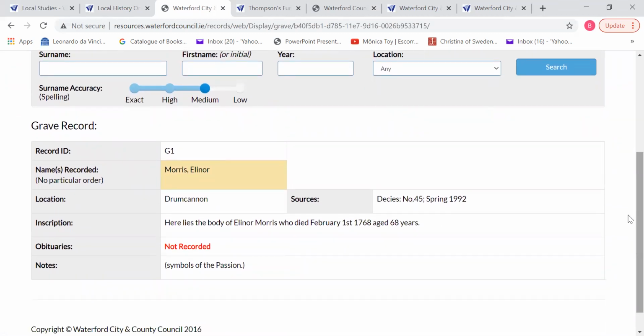So what we're told here about Eleanor Morris is that the inscription on her grave is "Here lies the body of Eleanor Morris, who died February 1st, 1768, aged 68 years." We're also told that there are some symbols of the Passion shown on her graveside. And if you wanted more information about this, there's a source given, and that's the journal that you have full access to, again, through the online local history resources. So it's Decies number 45 from spring 1992.